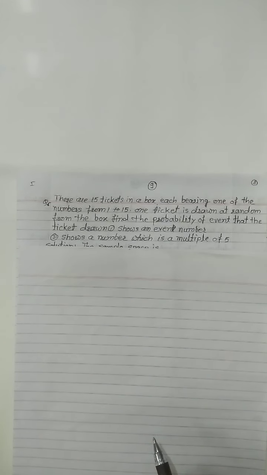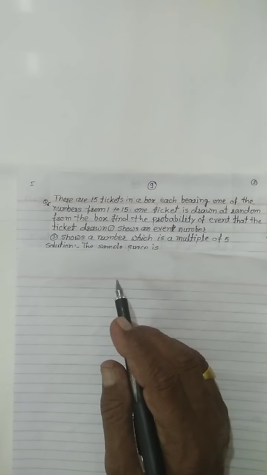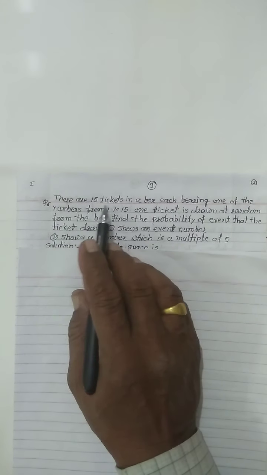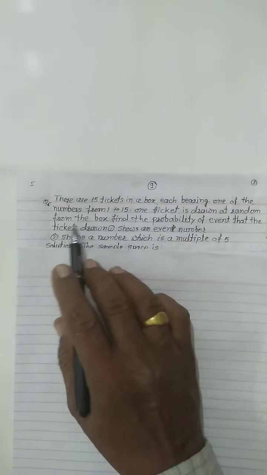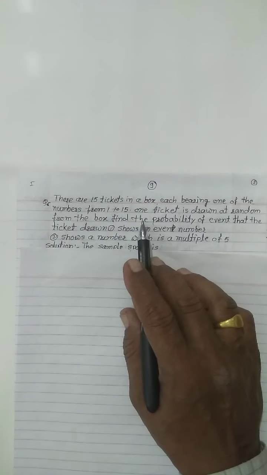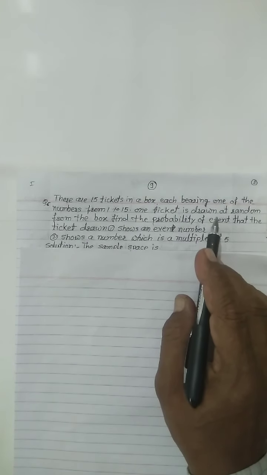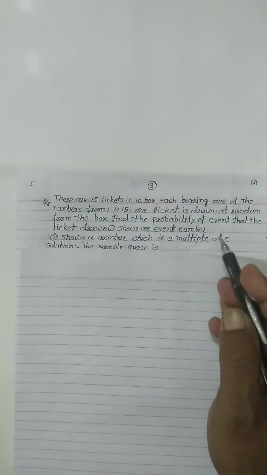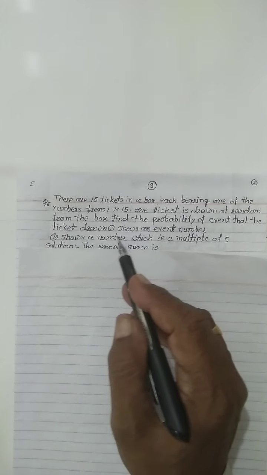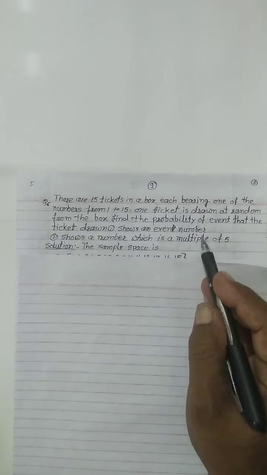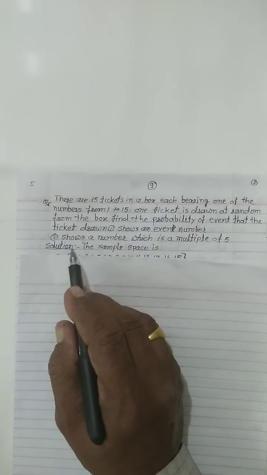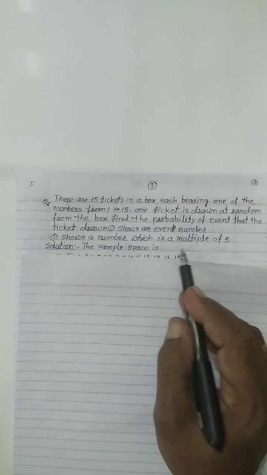Today we are going to study probability. In this topic, we are going to see some examples. See example number 6. There are 15 tickets in a box, each bearing one of the numbers from 1 to 15. One ticket is drawn at random from the box. Find the probability of the event that the ticket drawn shows an even number, and second, shows a number which is a multiple of 5.